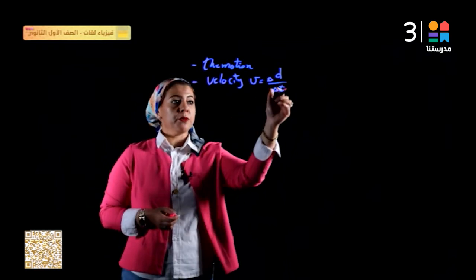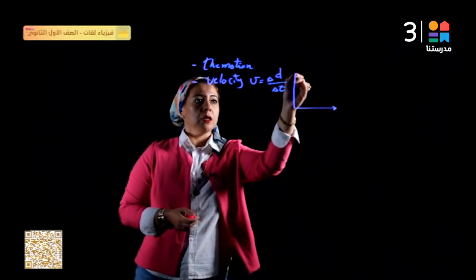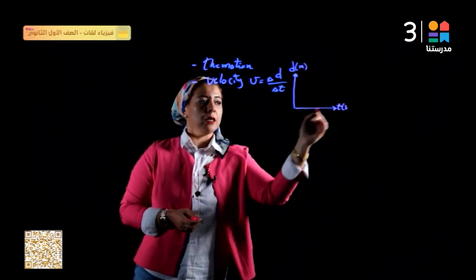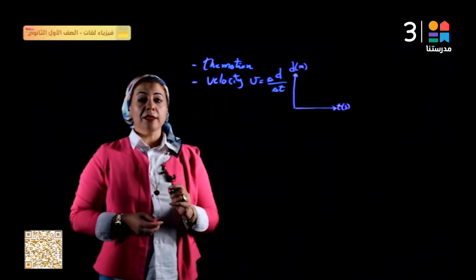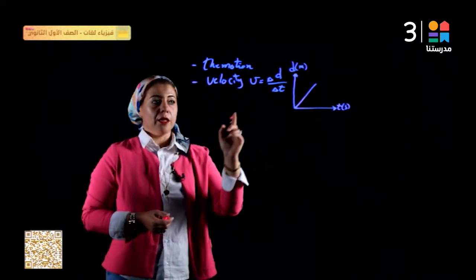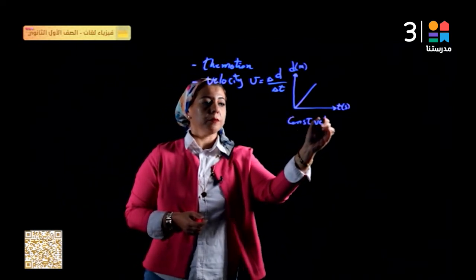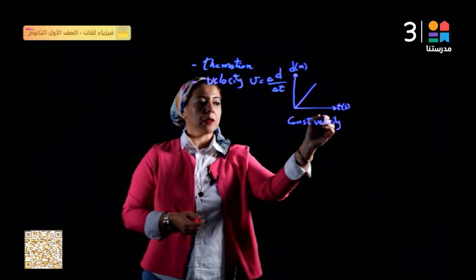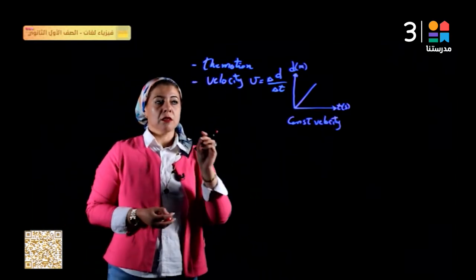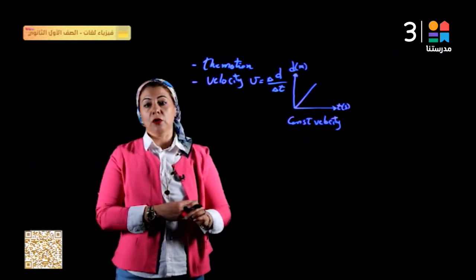And we represent the relation of displacement in meters on the y-axis and time in seconds on the x-axis. We get some curves. A curve that makes a straight line represents a constant velocity, which means the object makes equal displacement in equal intervals of time.